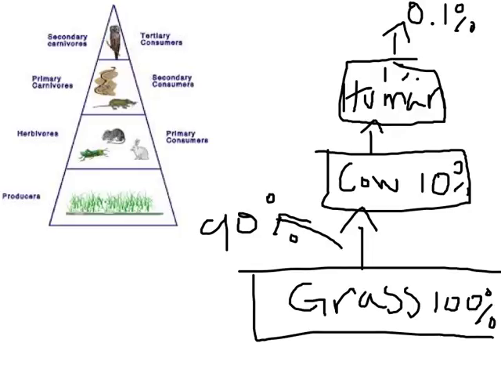This explains a couple of things. It explains, first of all, why you can have lots of producers in ecosystems but very few organisms at the top. The size of each trophic level decreases just as the energy decreases, because there's not enough energy to support a whole bunch of top carnivores up here. The other thing this explains is why food chains are limited in size. You're not going to get a food chain that's 10 links long, because by the time you get to that 10th organism, so much energy would be gone it wouldn't even be worth chasing the thing and killing it to try to eat it. Only 10% of the energy transfers, so you're only going to get 4, maybe 5 links in a food chain tops.